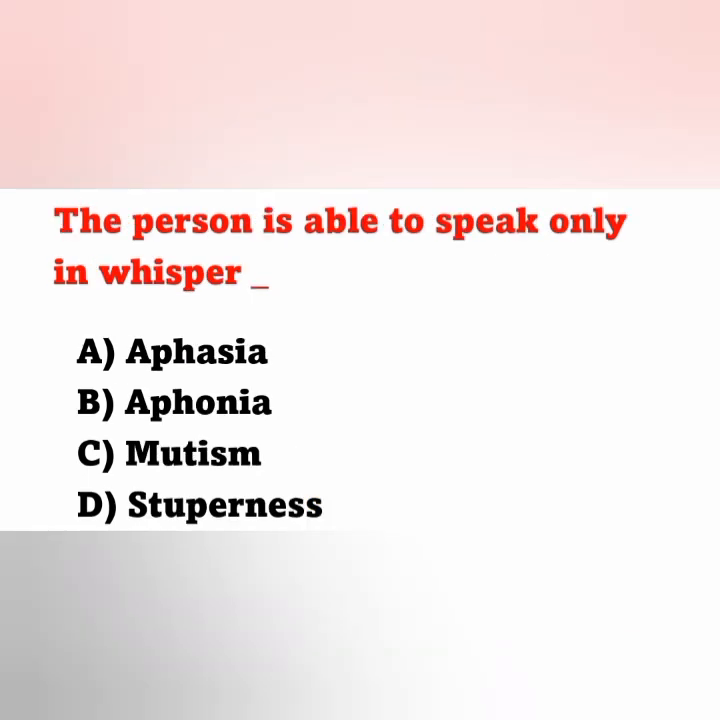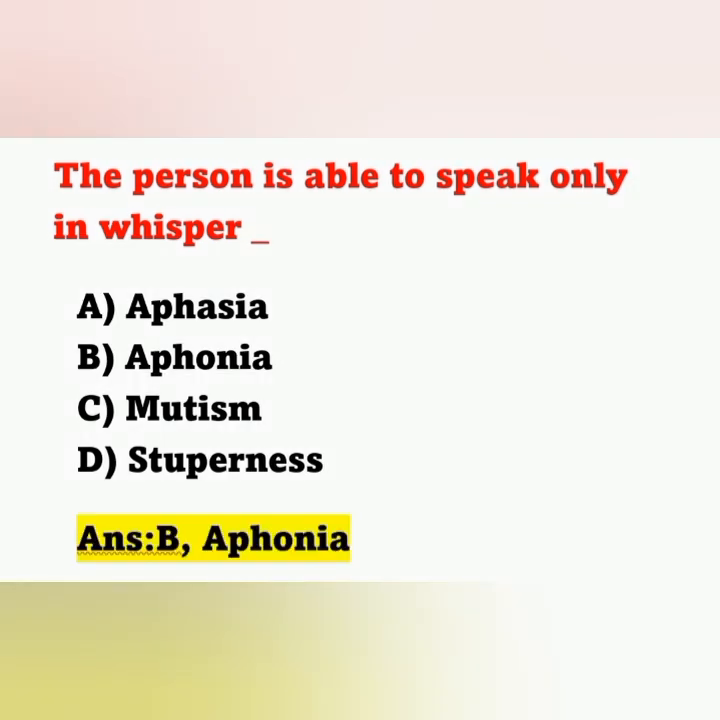And the next question: a person is able to speak only in whisper. Option A, aphasia. Option B, aphonia. Option C, mutism. Option D, stuporness. That is, the person has inability to produce sound and can speak only in whisper. That is known as aphonia. Option B is the correct answer.